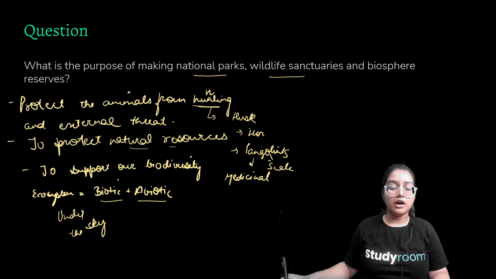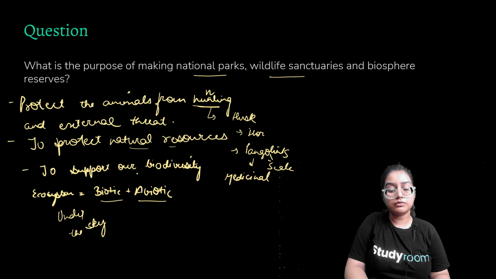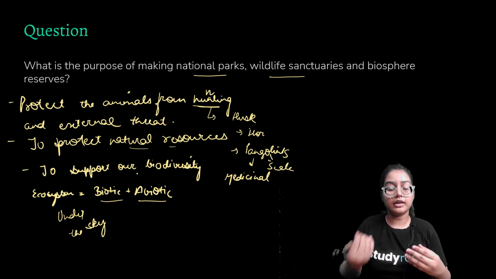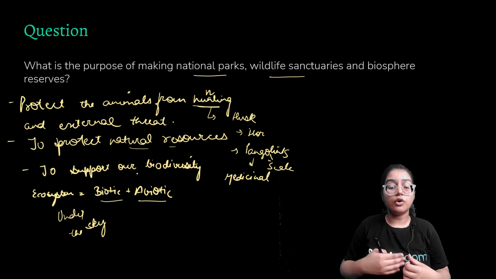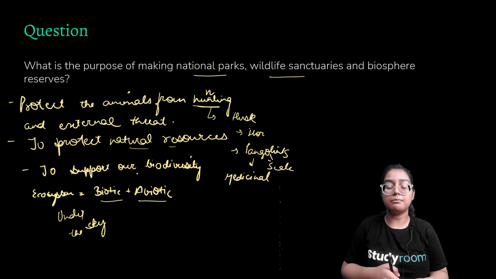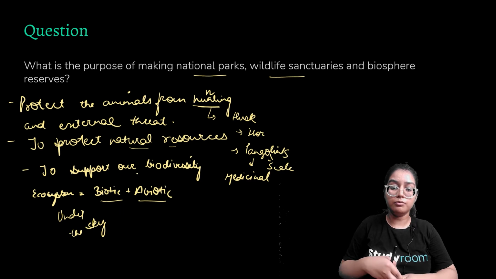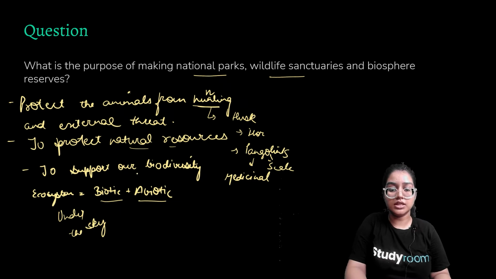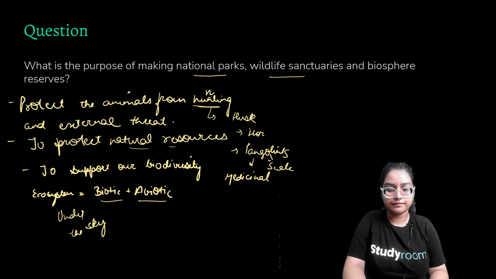Biotic means animals, plants, and abiotic means sunlight or air. So these are both examples of an ecosystem which biotic and abiotic factors support. So for all these three reasons, to protect animals from hunting and external threat, to protect our natural resources, and to protect and support our biodiversity, we have to be more responsive and build these national parks.